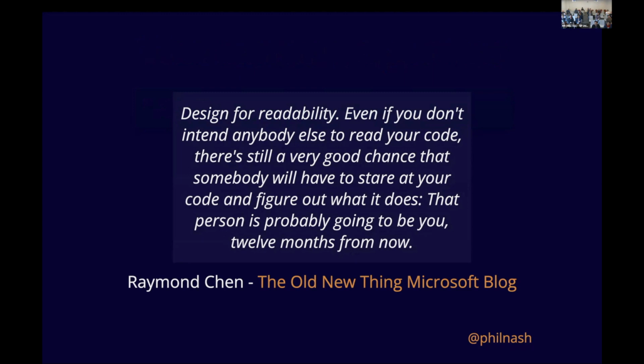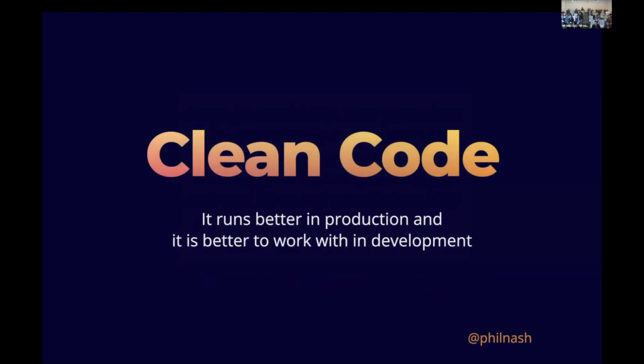But I really like this idea, designing for readability and coding for readability because of future people having to deal with stuff. If we write our code with the consideration of the person in the future, especially if that person's you, then you're going to have a better time when it comes to that future. And so that's sort of our idea of clean code. Ultimately, it runs better in production if you write code with fewer bugs in it. If you write maintainable and easy to read code, you'll write code with fewer bugs and fewer issues in it. And then you'll actually be happier to go back and work on it again because it'll be easy to read and understand the next time, and the next time. And so that's kind of what I'm pushing for here.